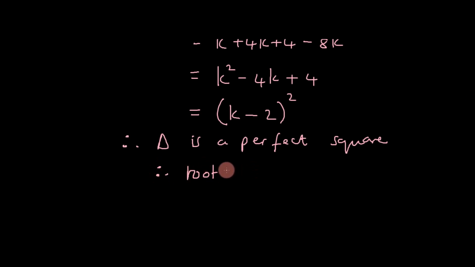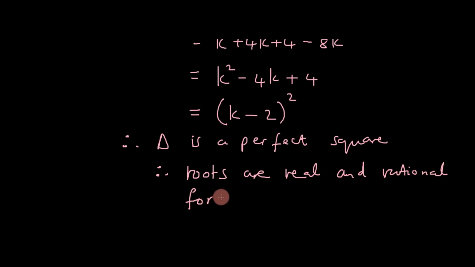So hence the roots are real and rational for all values of k, and in particular for rational values of k.